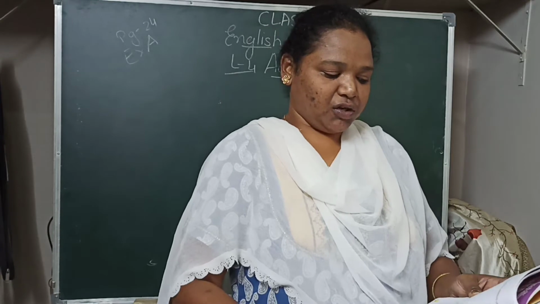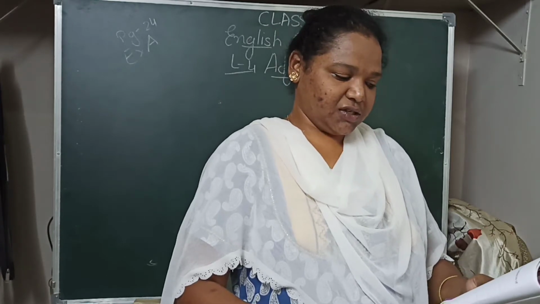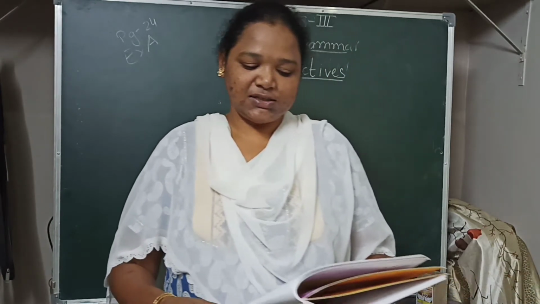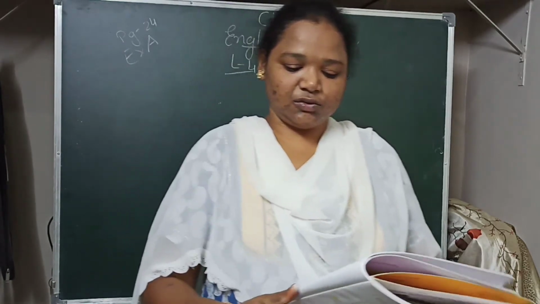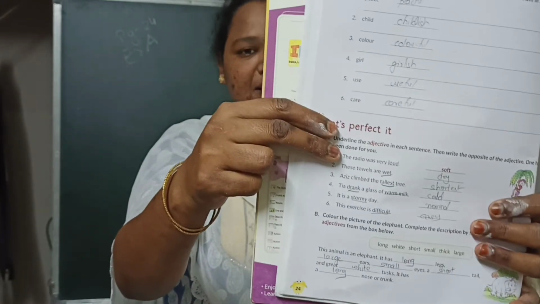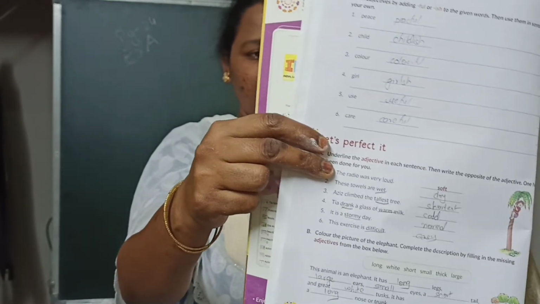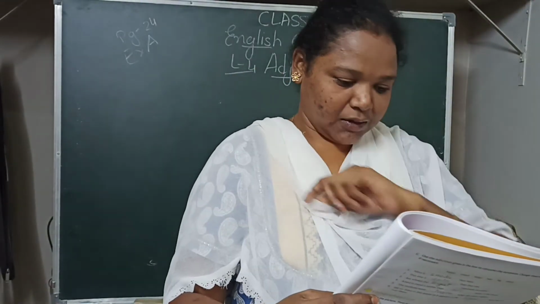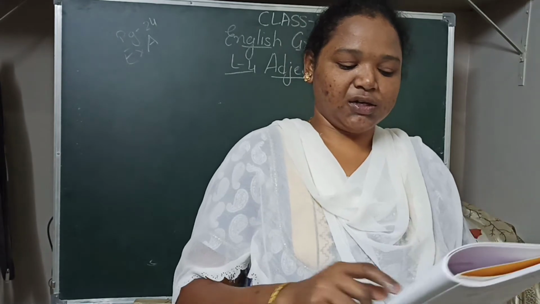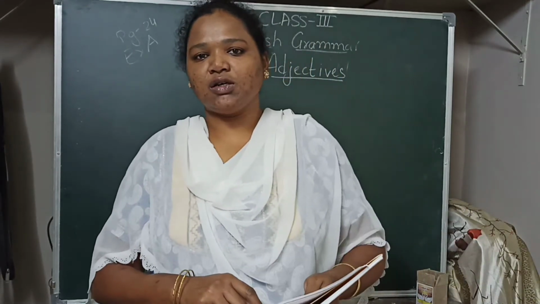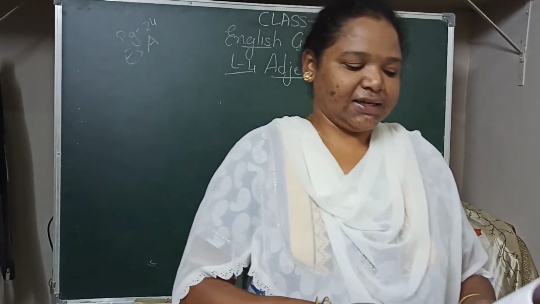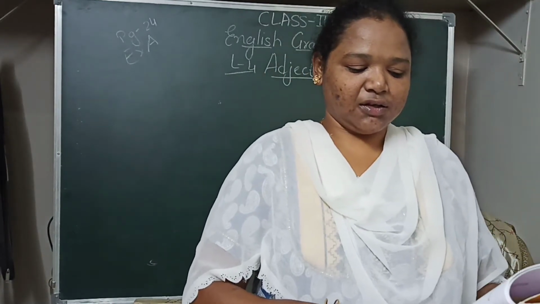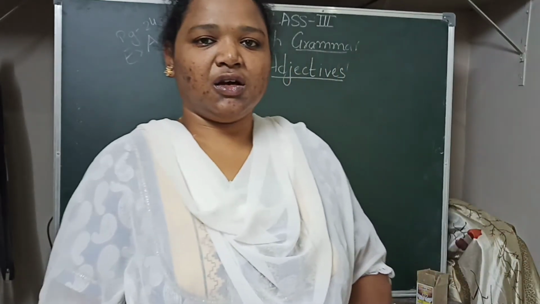Moving on to exercise A on page number 24. Underline the adjective in each sentence, then write the opposite of the adjective. One has been done for you. They have given some sentences in this exercise and underlined one word. We have to write the opposite of that adjective. First one, the radio was loud. What is the opposite of loud? Soft. Second one, these towels are wet. What is the opposite of wet? Dry.